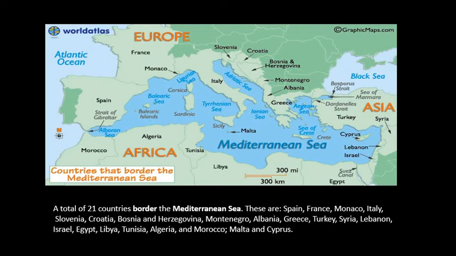Okay, so first of all we'll see about Spain. This is Spain. Second is France. Next one is Monaco. Okay friends, so Monaco, Italy, Slovenia. Okay, so you can go here. See here, this is Morocco. Sorry, wait, we'll go in the clockwise direction. So here is your Monaco, this is third and this is fourth one.